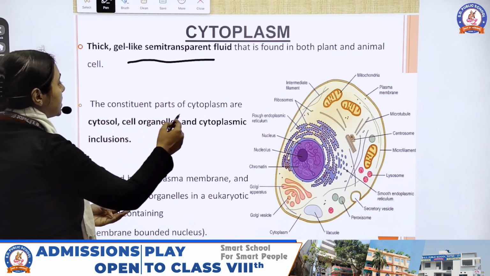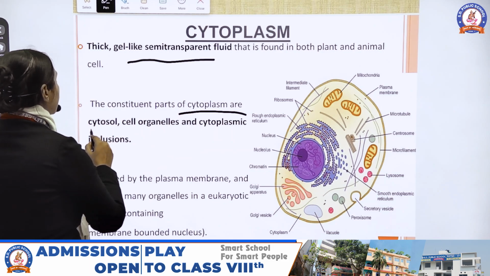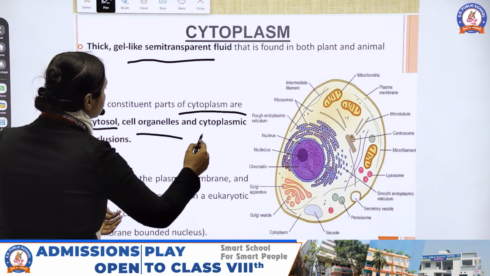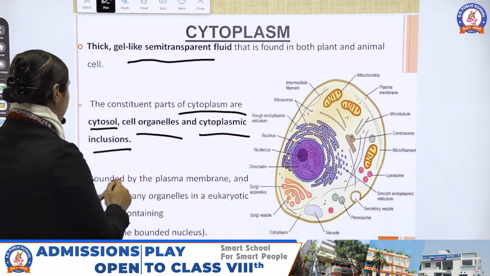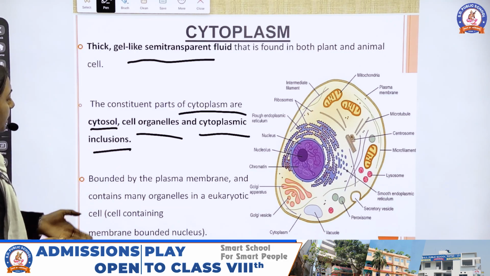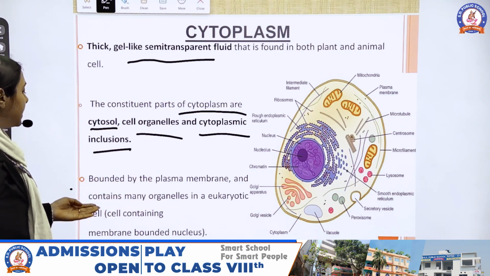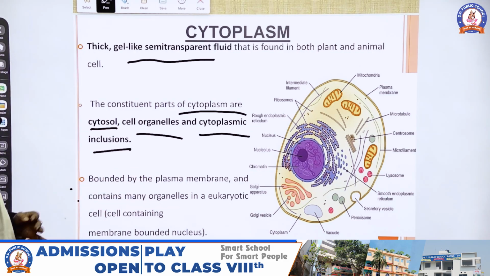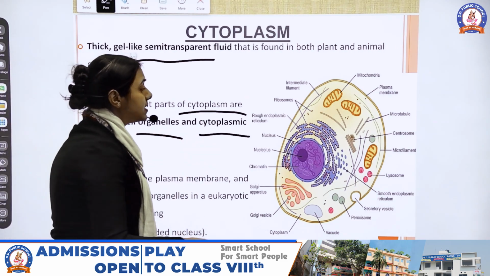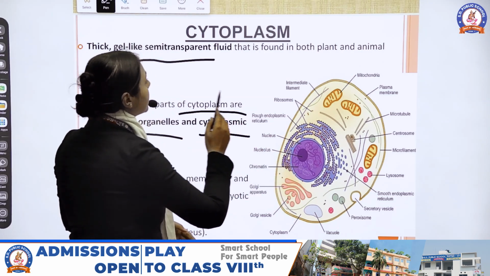Its constituent parts are cytosol, cell organelles, and cytoplasmic inclusions. It is bounded by the plasma membrane and contains many organelles in a eukaryotic cell, that means a cell whose nucleus is membrane bounded.